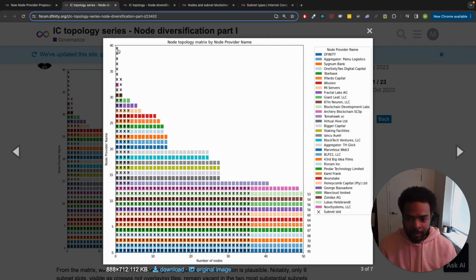With this setup, we can see there are some X's at the top here that are not filled, which means that using a subnet limit of 1 for a node provider, we currently don't have enough node providers to fill up the NNS subnet. Whereas some of these other subnets, where all of the crosses are covered or filled by some color, have enough node providers to be decentralized with a subnet limit of 1 for the node provider characteristic.